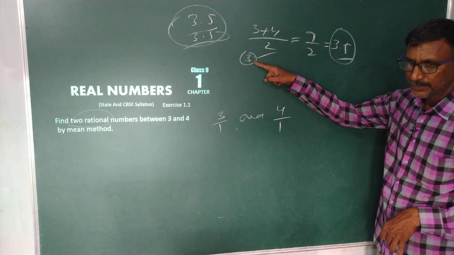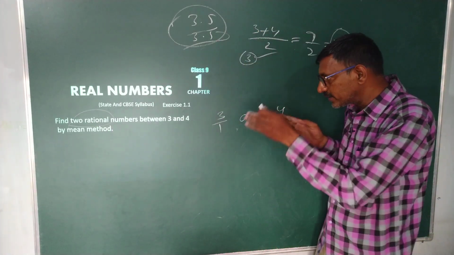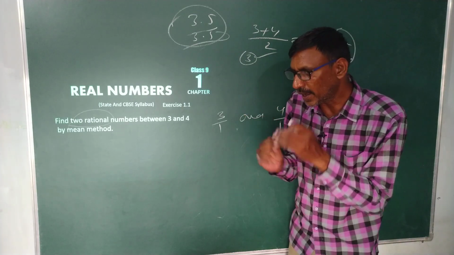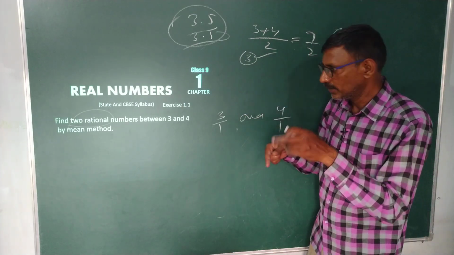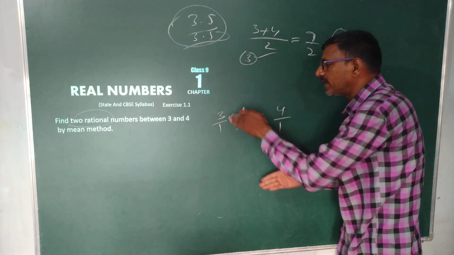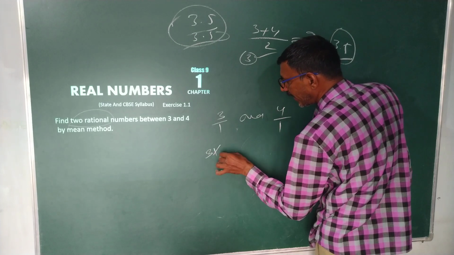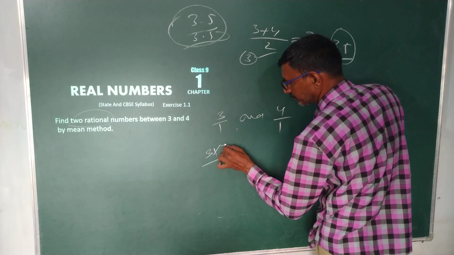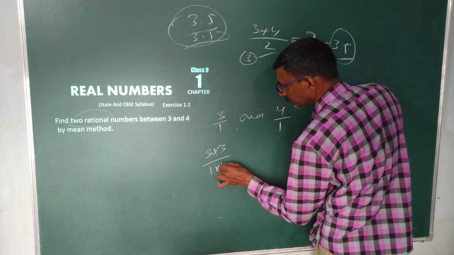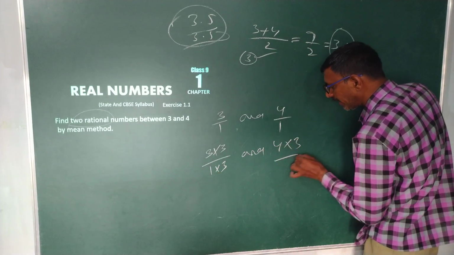How much is that? 3. Why did we take 3? We need to find 2 rational numbers between 3 and 4. That's the reason I told you to add 1: 2 plus 1 is 3. That 3 is multiplied and divided with the given numbers. 3 by 1 into 3 by 3, and again 4 by 1 into 3 by 3.